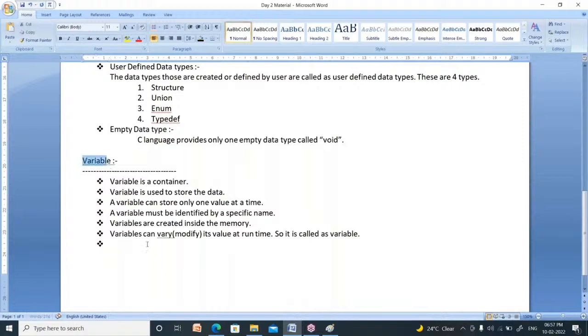So what is a variable? A variable is a container. What is the use of this variable? It is used to store the data.